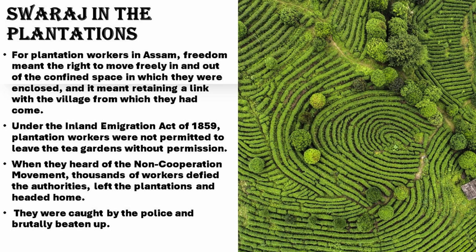Here they misunderstood Gandhiji's words in a different way. Though they misunderstood, their way of Swaraj, their independence, was different. What was their independence? They wanted to leave the plantation farm, and whenever they needed to go home, they should be able to go. They should not have to work under forced labor. This was their independence.